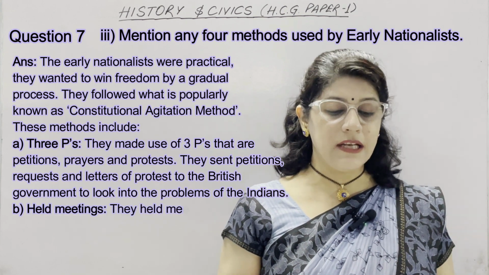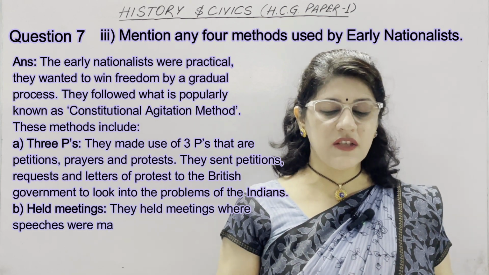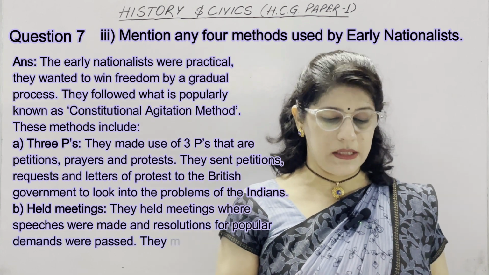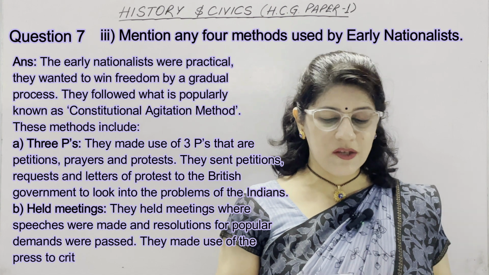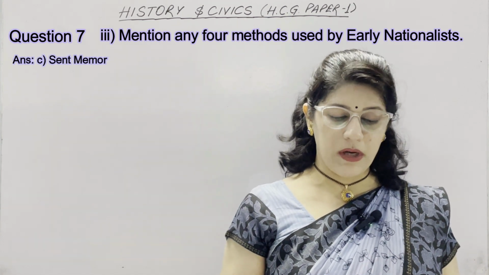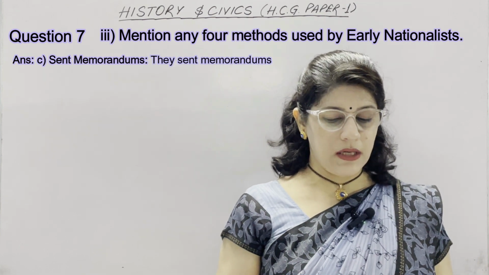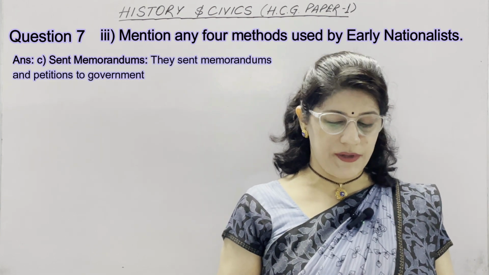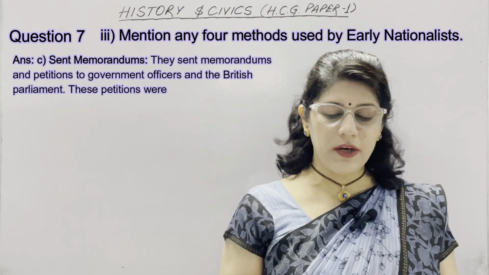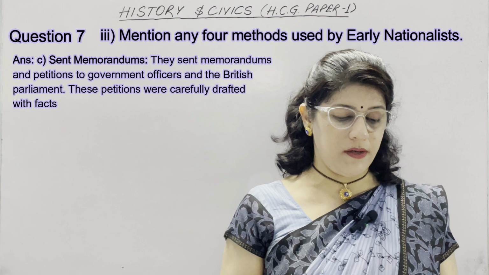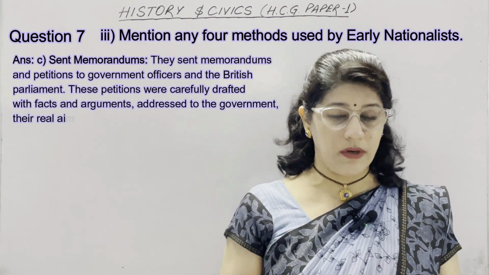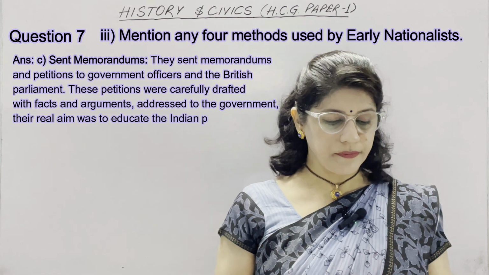Second heading is held meetings. They held meetings where speeches were made and resolutions for popular demands were passed. They made use of the press to criticize government policies. Third is sent memorandums. They sent memorandums and petitions to government officers and the British Parliament. These petitions were carefully drafted with facts and arguments addressed to the government, and their real aim was to educate the Indian people.